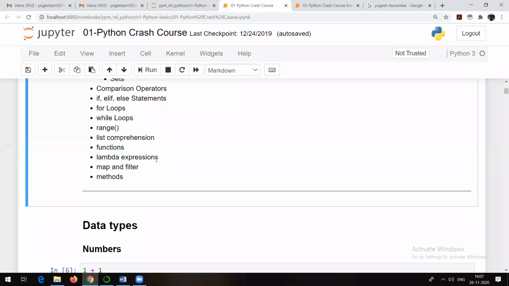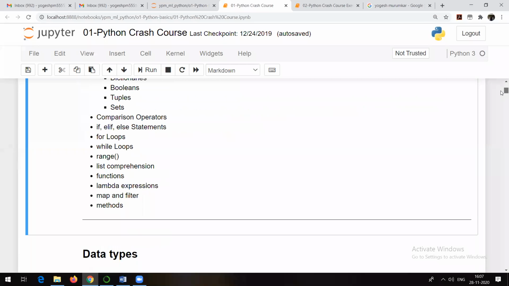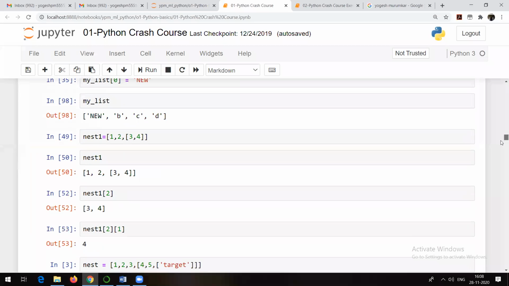Okay. So I am hoping that everyone is clear about all these things. Whatever we have discussed, these are very basic things. Till lambda expression, everyone is clear. Now I will go with this concept: what is map and what is filter? These are the two methods which are available in Python, and we will see what is the use of that and how to make use of lambda expression inside map and filter. So we will see each with a very simple example.